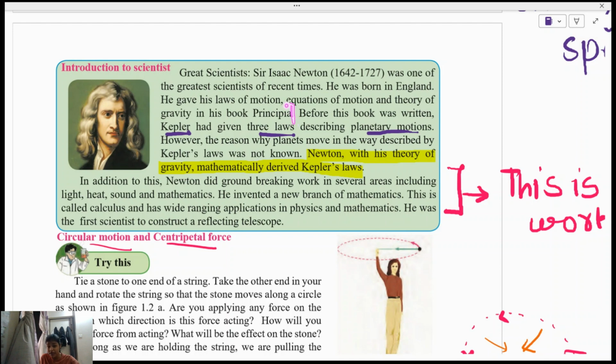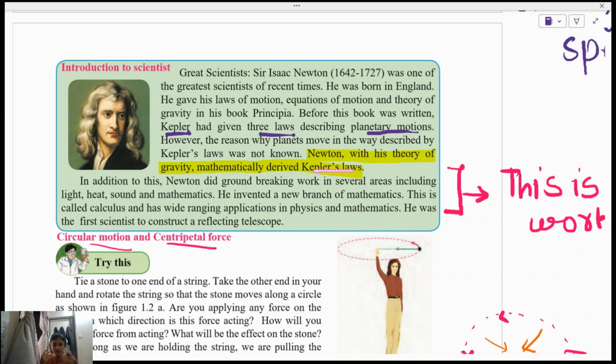They might ask you this, chances are less, but you should be prepared for the worst. Before this book was written, Kepler had given three laws, which we will understand in the next video. Today we will cover only till centripetal force. Kepler gave three laws describing planetary motion. However, the reason why planets move in the way described by Kepler's laws was not known. Newton, with his theory of gravity, mathematically derived Kepler's laws.